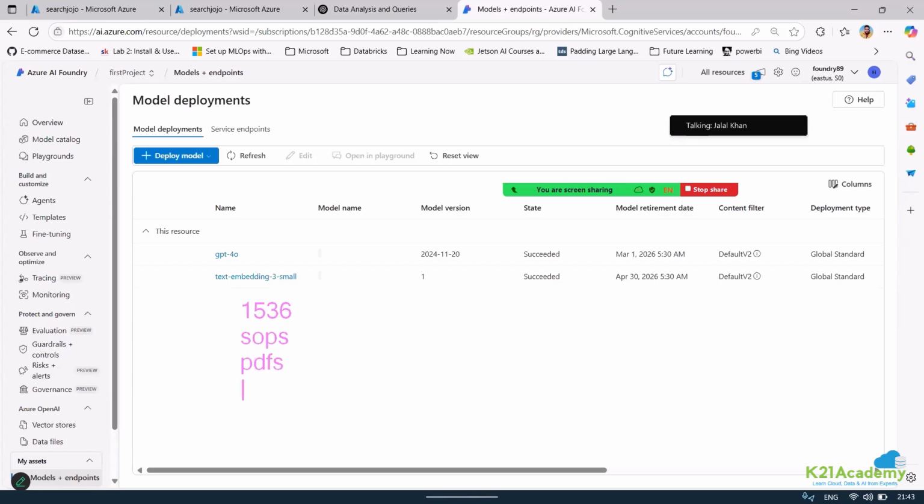With respect to SOPs and PDFs, it is matching the Azure AI Search hybrid search index, but with respect to images, it is not matching, so we need to match that. At least we need to downsize 1536 somehow to 1024, so that everything comes to 1024 and we can use Azure AI Vision.